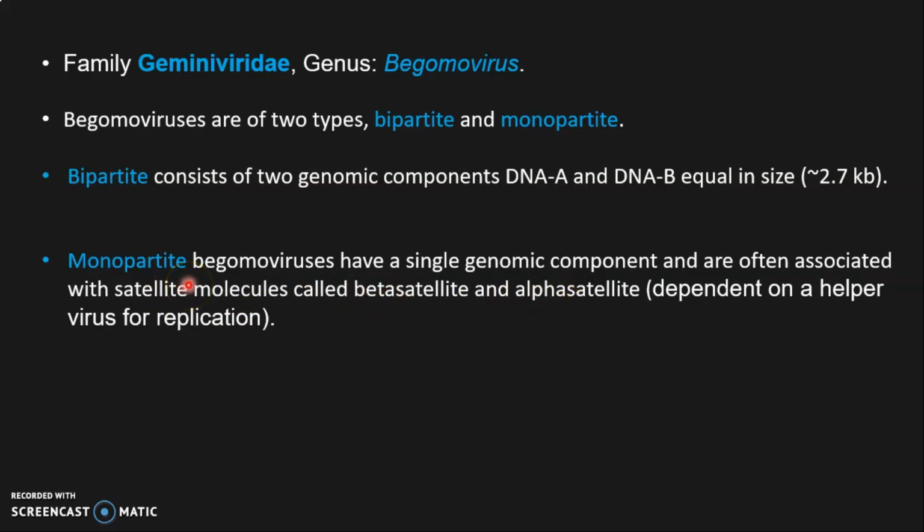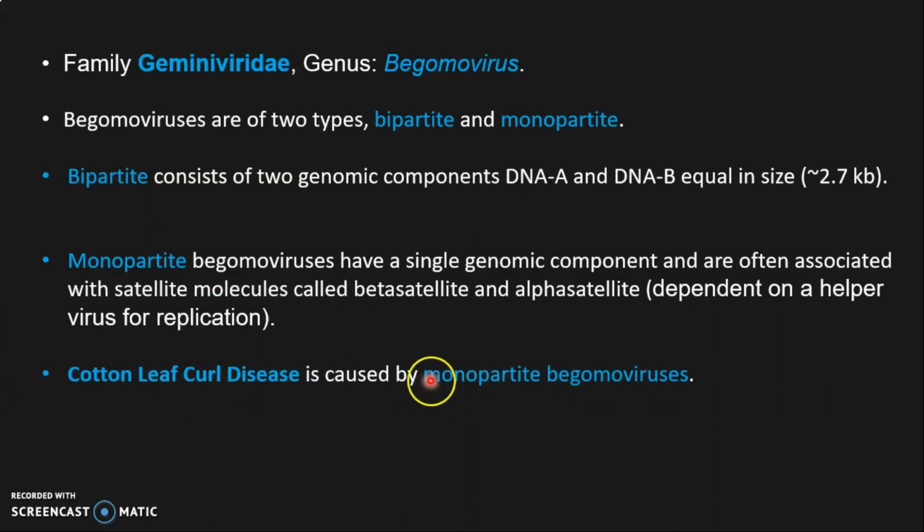So bipartite consists of 2 genomic components, 2 DNAs, while monopartite has one single genomic component but has some satellites. And cotton leaf curl disease is caused by monopartite Begomovirus. Remember this. We will discuss these in the next slide.